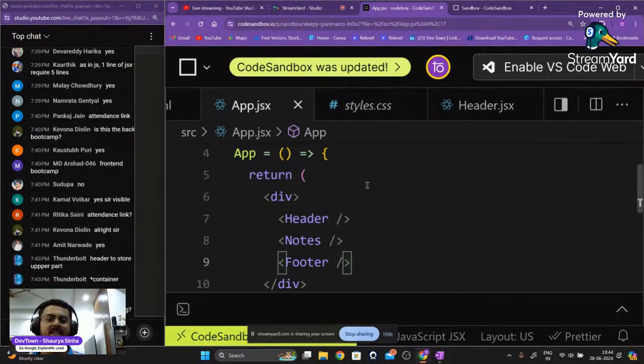No closing tags. No, these are your containers, and containers are sorry. These are your components, and components are a self-closing tag, so they don't require a closing tag itself.